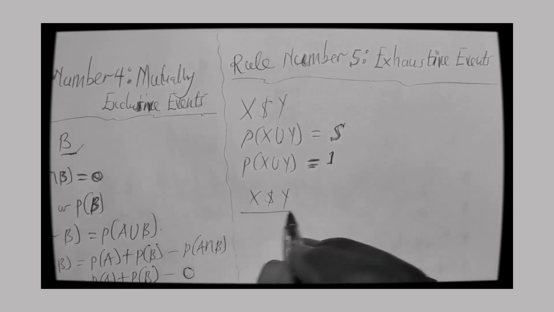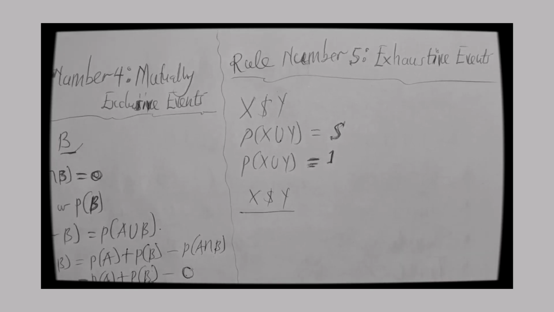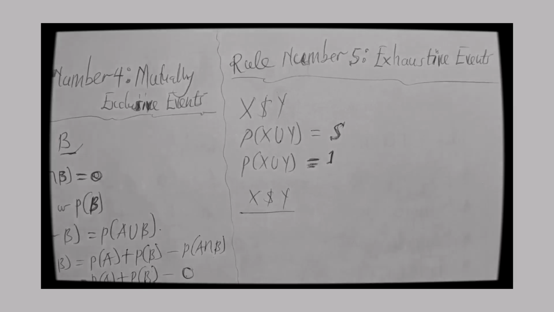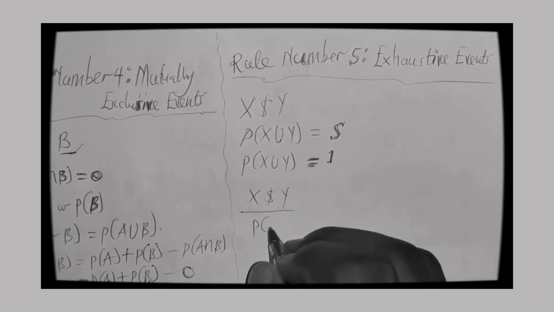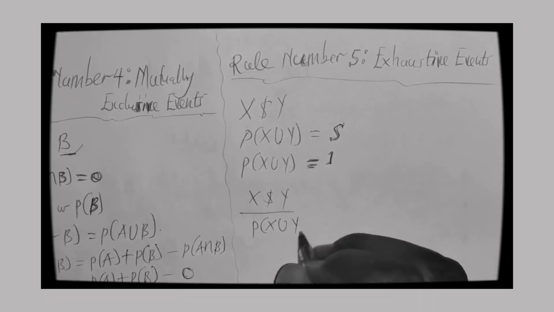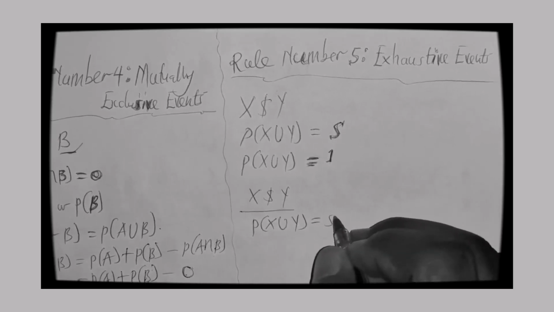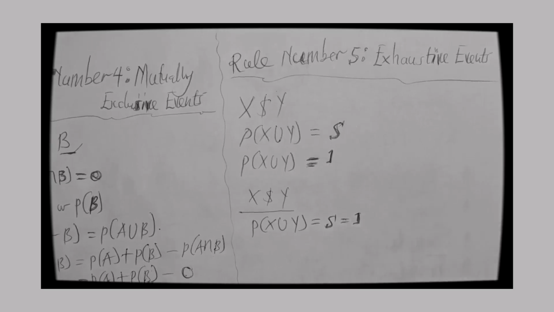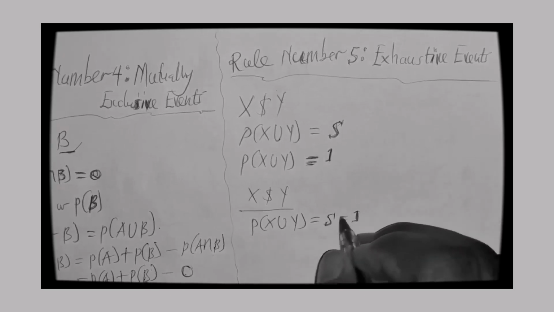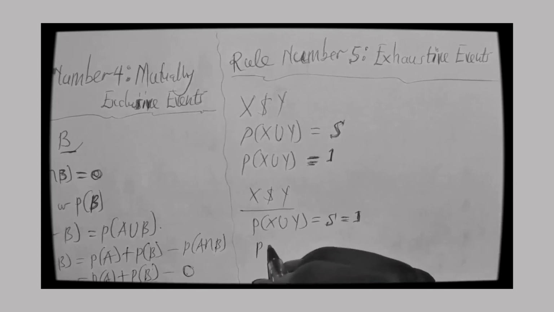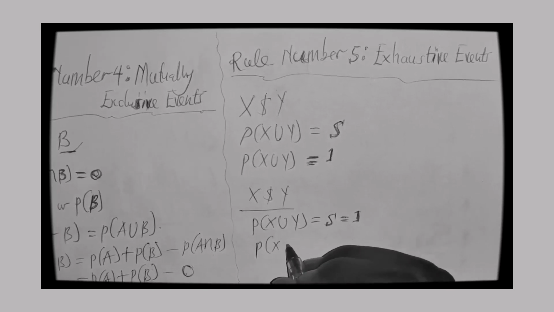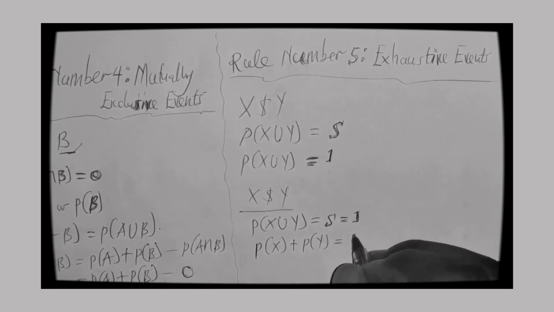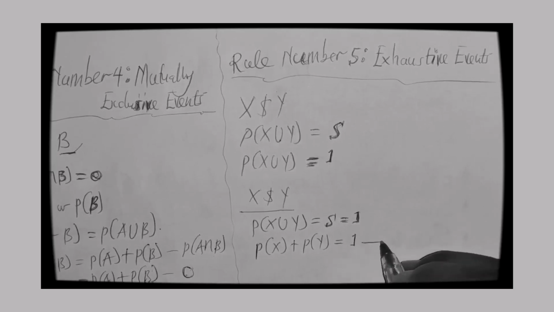I want to find the relationship. This is how I'll go. We know that if two events are exhaustive, then the probability of X union Y is equal to the sample space, and is equal to 1. And per the union approach, we can say that the probability of X plus the probability of Y will give me 1. So that is the exhaustive approach.